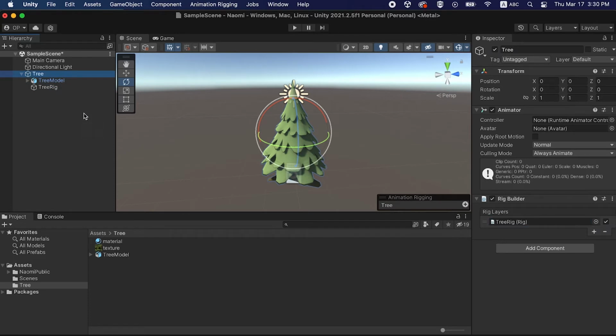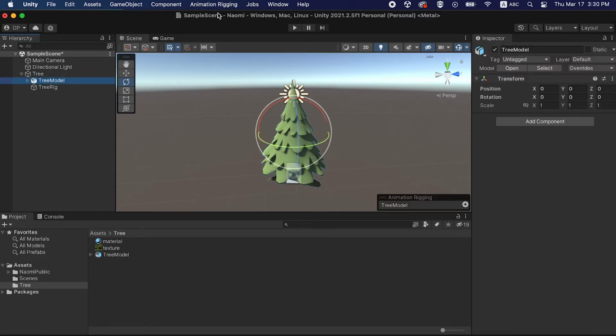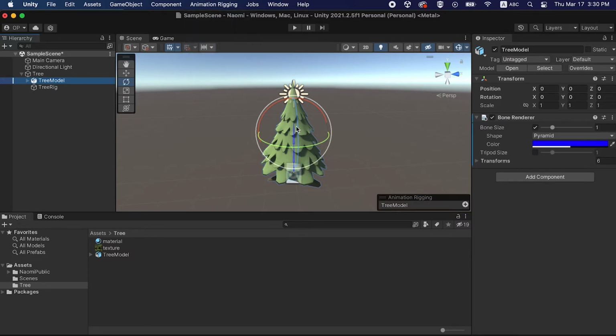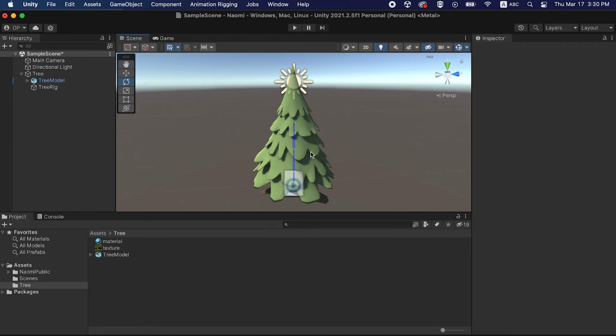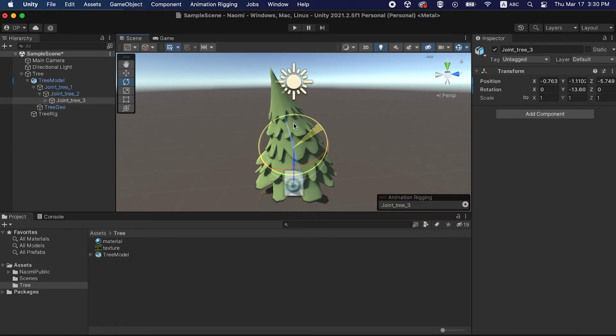Next, we'll display the bones of the model. So begin by selecting the model and under Animation Rigging, select Bone Render Setup. Perfect. Now we can see the bones and we can move with them.